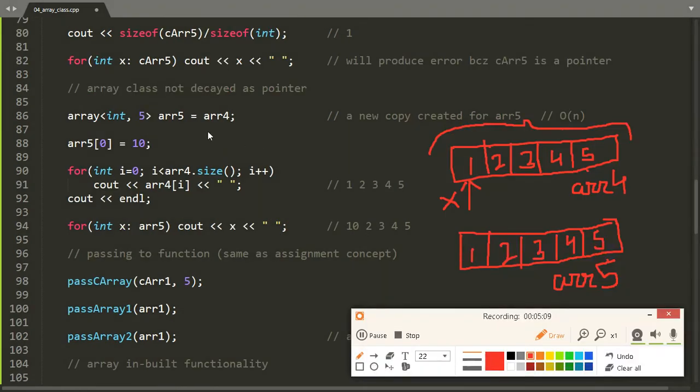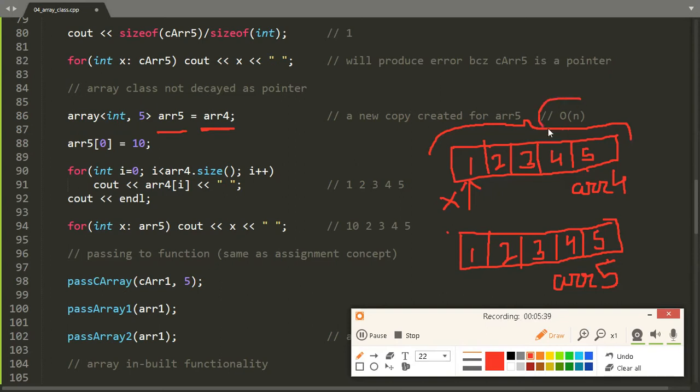What does it mean? It means the array class object array4 is not a pointer to the first element of the array, but it is an object that completely represents the whole value. And if we assign this value to some other array class object, like here array5, then a new copy is created for array5 with the same values as array4. As you can see here, a new copy will be created for array5.